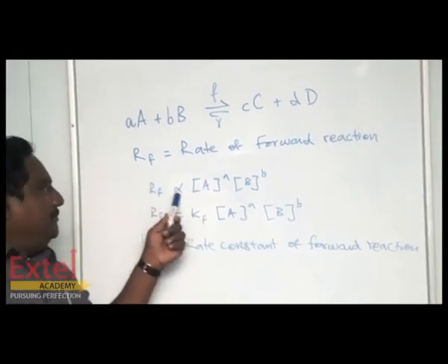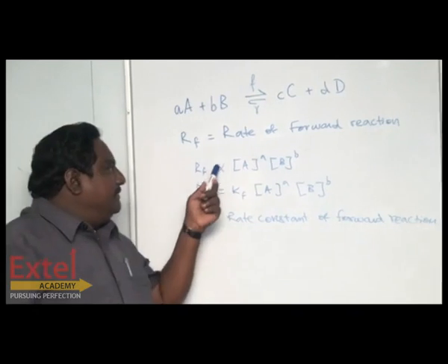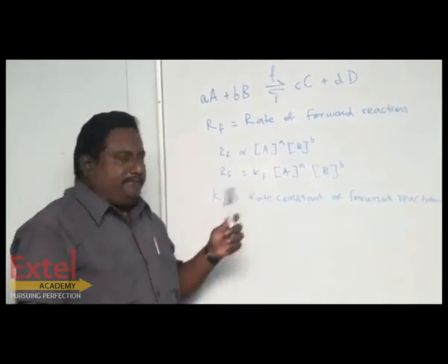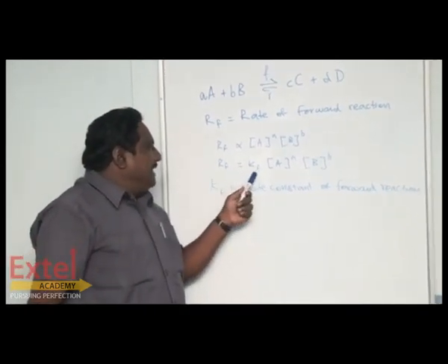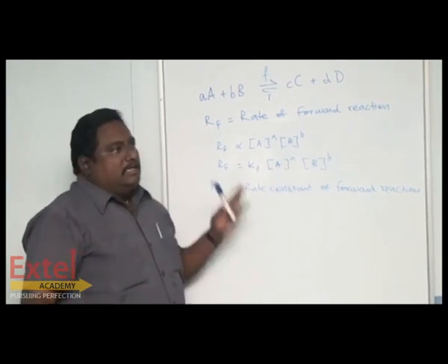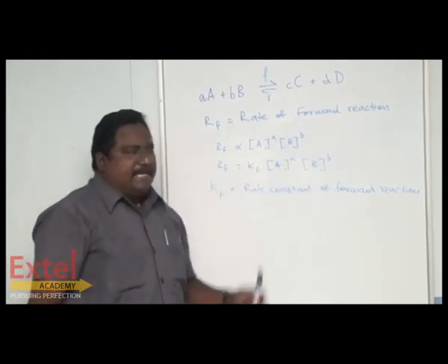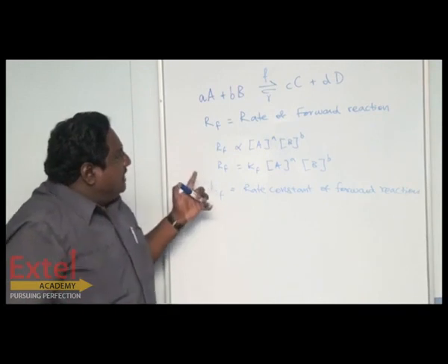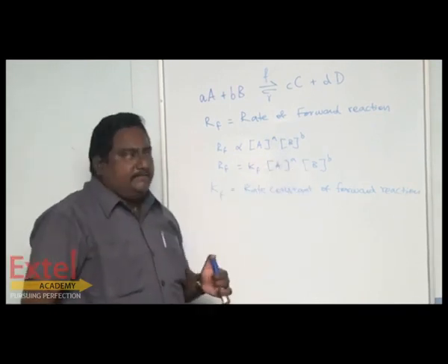So RF is equal to Kf times all this. This is the rate of forward reaction.